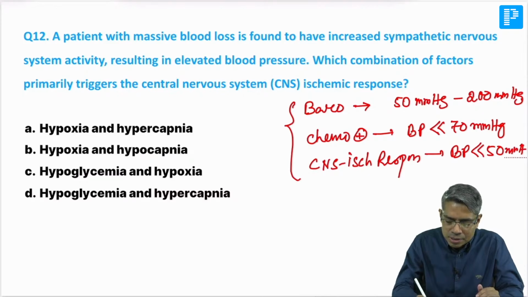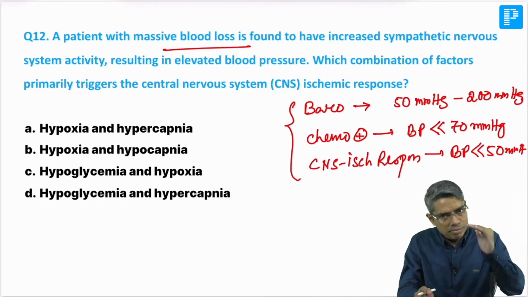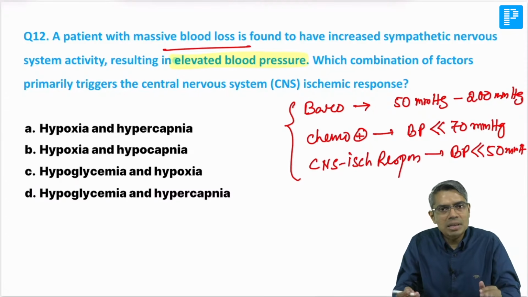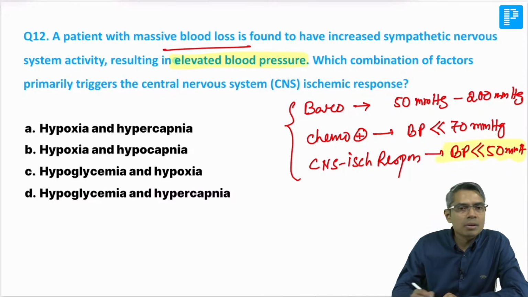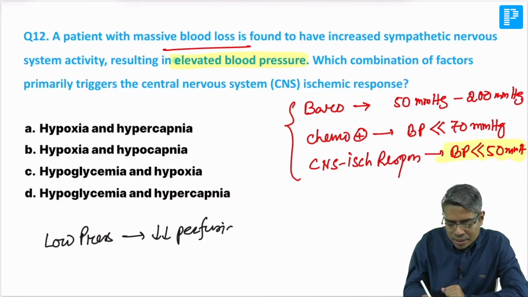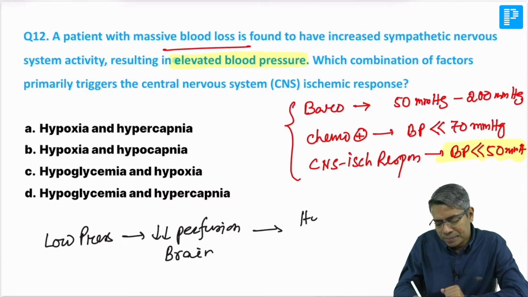So in this patient, because the severe blood loss is there, we are expecting that the blood pressure would fall initially. Here it is showing that the blood pressure is elevated, but that is the response because of the sympathetic system activation. But how is that response created? Initially, whenever the blood pressure is below 50 millimeter of mercury due to severe blood loss, low blood pressure will cause decreased perfusion of the brain. Whenever it happens, there will be hypoxia as well as hypercapnia.